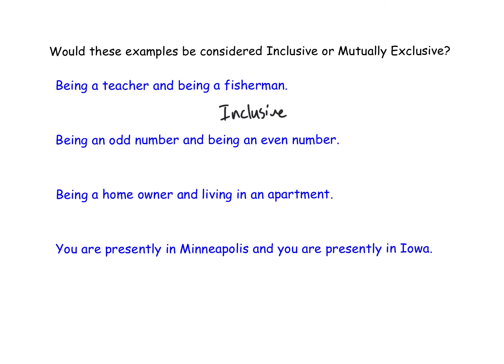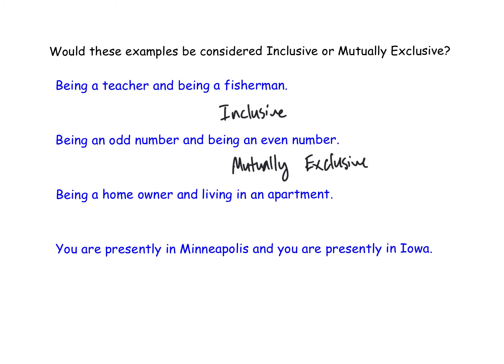I'm not sure, but there are no even and odd numbers at the same time, so this would be mutually exclusive. Now I'm getting really deep and philosophical here.